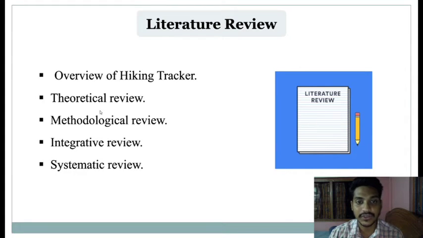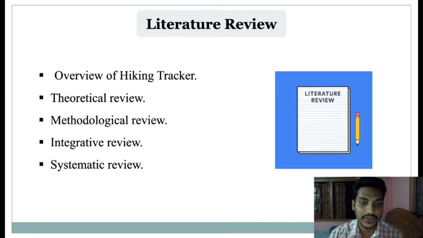Now, theoretical review. A basic GPS system will show current position, previous paths, and possible routes you could use when exploring. Think of it as an intelligent interactive map that does not need crayons, a ruler, and a compass to read. Now, methodological review. The system uses Arduino Uno as the microcontroller to control all the components and modules that are being used. It is programmed using the Arduino IDE.